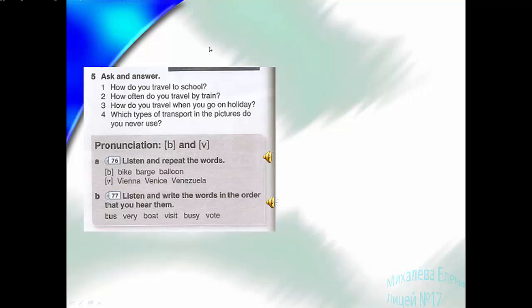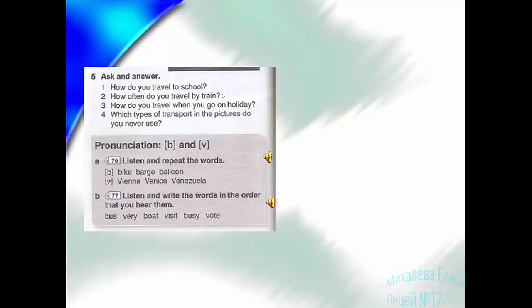So, how do you travel? Try to answer this question. How do you travel to school? For example, as for me, I travel to school on foot. How often do you travel by train? I travel by train once a year, for example. How do you travel when you go on holiday? I travel by plane when I go on a holiday. Which types of transport in the pictures do you never use? I never use cable car.